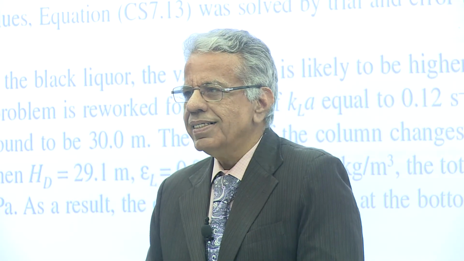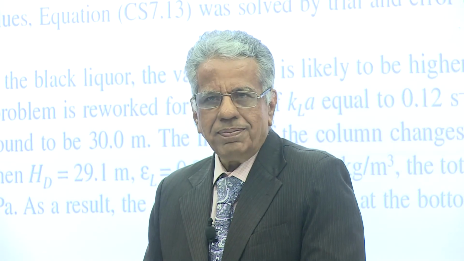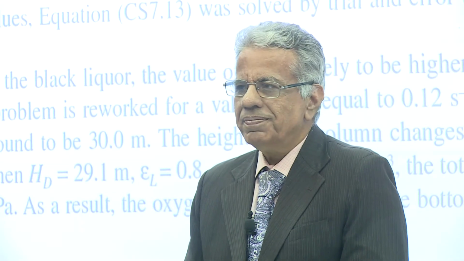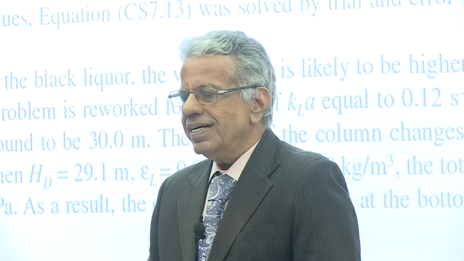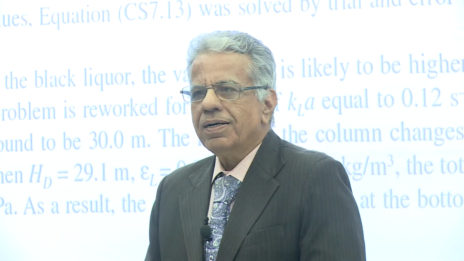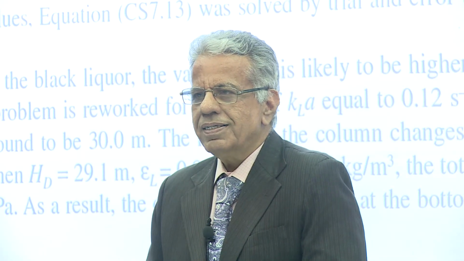And like I said yesterday, you may get some unreasonable answers. I mentioned some unreasonable answers yesterday. A column volume of 1 million meter cube, or a column height of 5 kilometers, is not unreasonable.